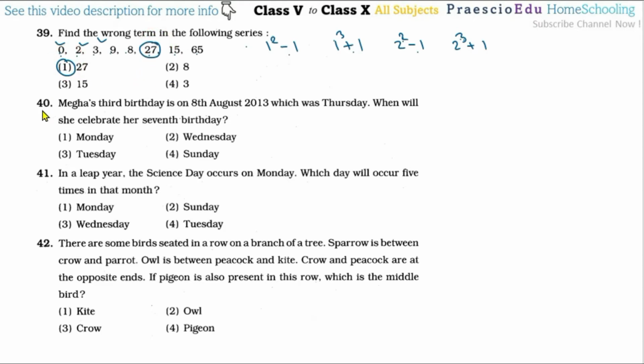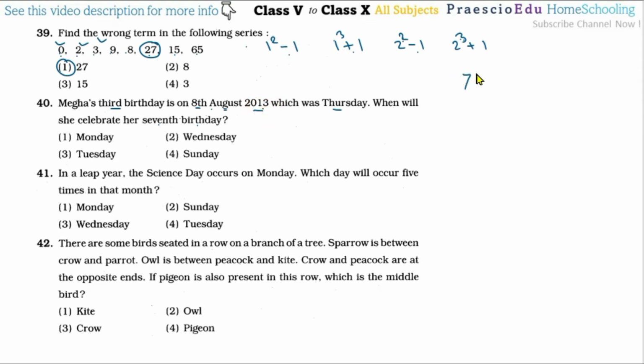Now question number 40. Megha's third birthday is on 18th August 2013, which was Thursday. When will she celebrate her 7th birthday? Now this is the third birthday, which is in 2013.